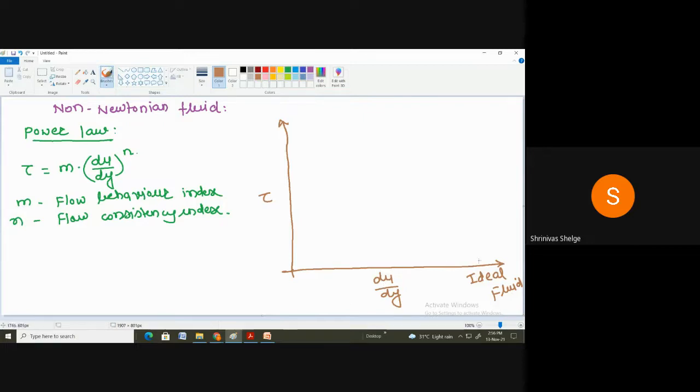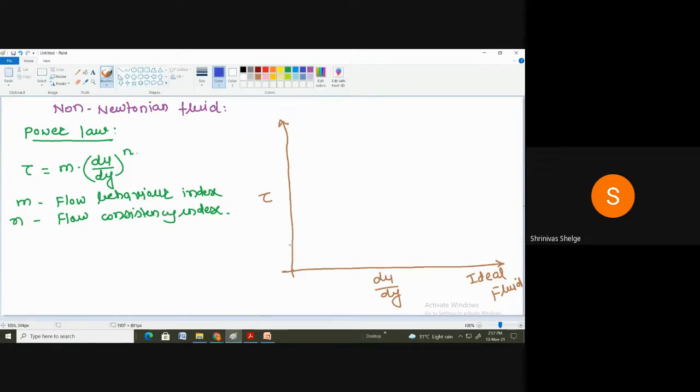So this x-axis, or this line, shows what? The ideal fluid. Correct. And when we observe this vertical line, the force, or the shear stress, or the shear force is increasing, but there is no deformation. Actually, du by dy is nothing but what? The rate of shear strain. So rate of shear strain is directly proportional to what? Deformation. Because what is strain? Strain is change in dimension divided by original dimension. So it shows the deformation.